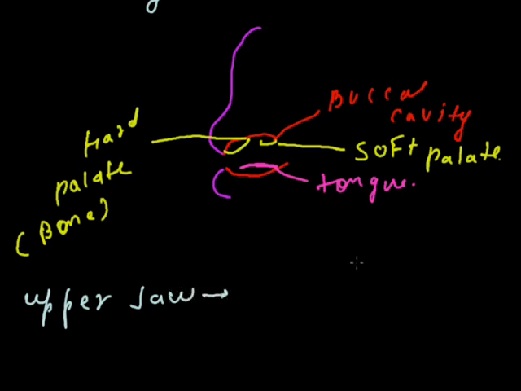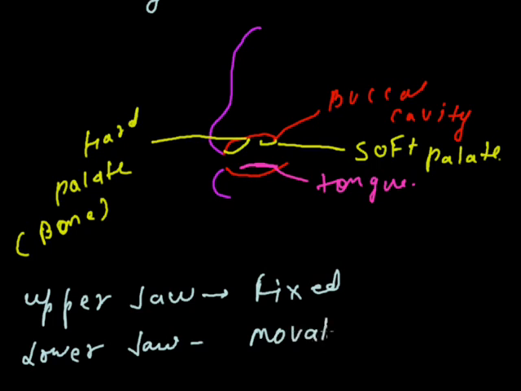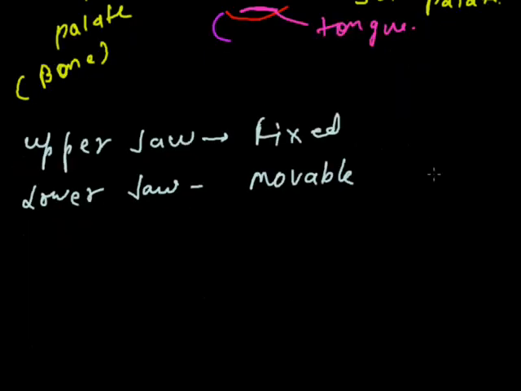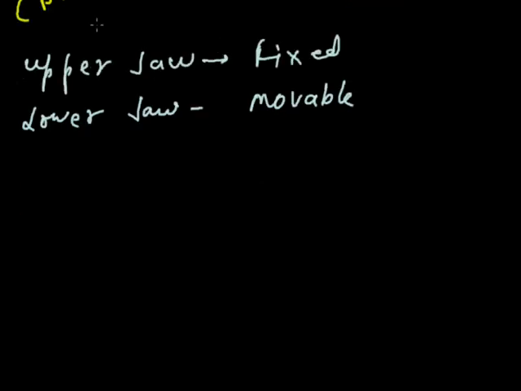The upper jaw is a fixed jaw, which means there is no movement, and the lower jaw is a movable jaw. With the help of the movable jaw, food can come again and again between the teeth, and we are able to chew our food properly.